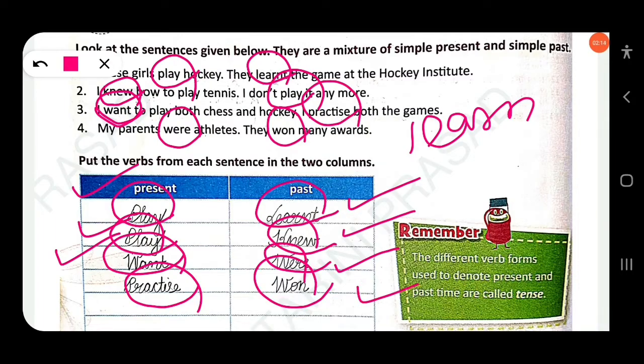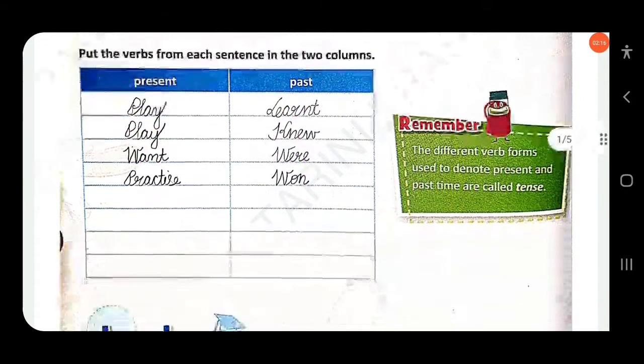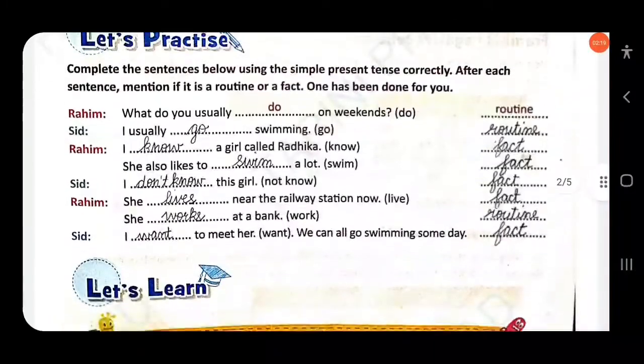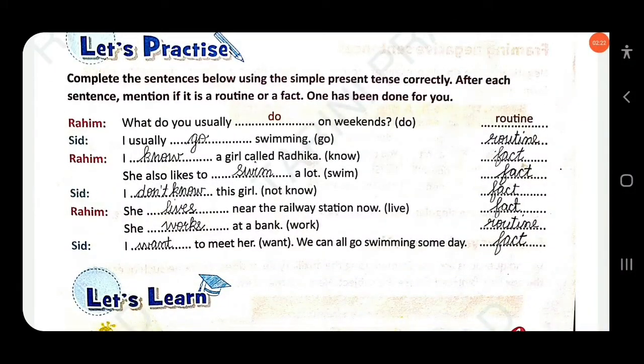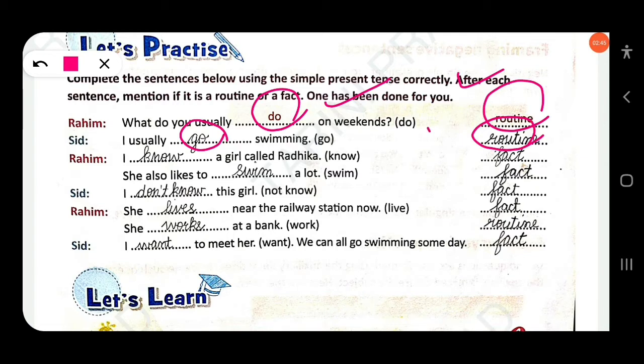Then next, complete the sentences below using the simple present tense correctly. After each sentence, mention if it is a routine or a fact. One has been done for you. Rahim, what do you usually do on weekends? Here, do is simple present, used to represent a routine. I usually go swimming. Here, go is used to indicate routine activities. Rahim, I know a girl called Radhika. This indicates a fact.